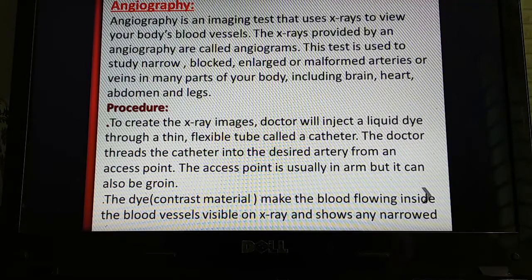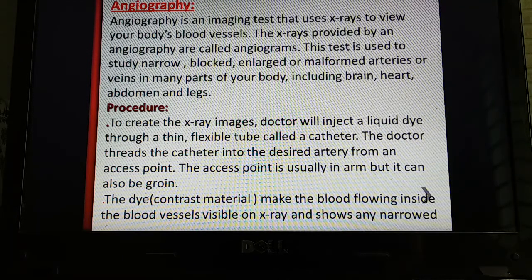Sometimes due to plaque or some obstacles, our blood vessels get narrow, or sometimes they get blocked. To diagnose such problems, angiography is used. The X-ray images produced are called angiograms. This test is used to study narrow, blocked, enlarged, or malformed arteries or veins in many parts of our body, including the brain, heart, abdomen, and legs.